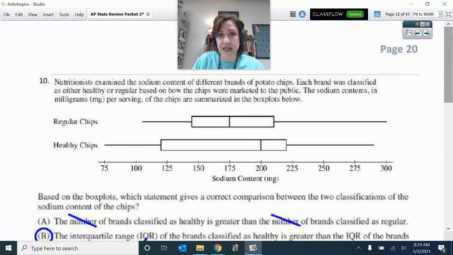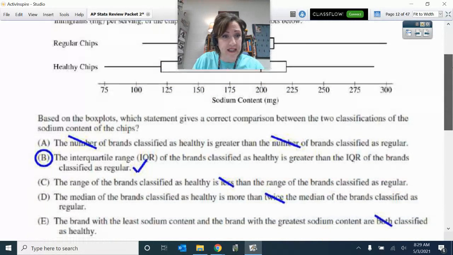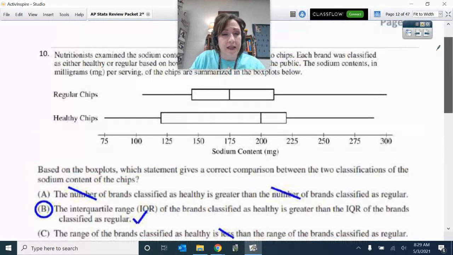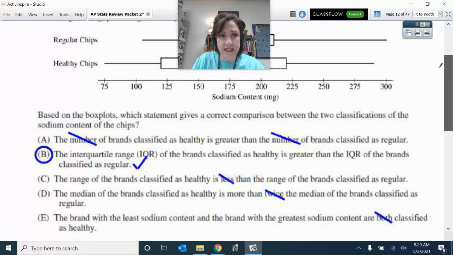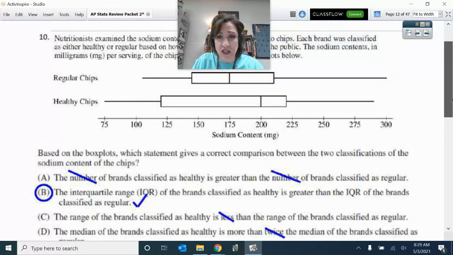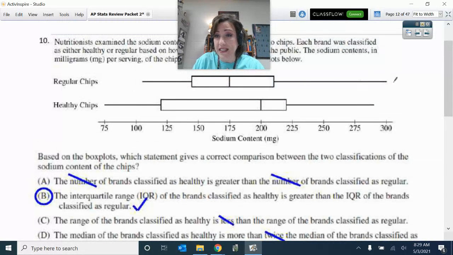All right, and here's another one comparing these two box plots. And again, look, number of items is out. This one says the range of the brands classified as healthy is less than the range. You can easily see, you could compute the high minus the low and see that that is not the case.